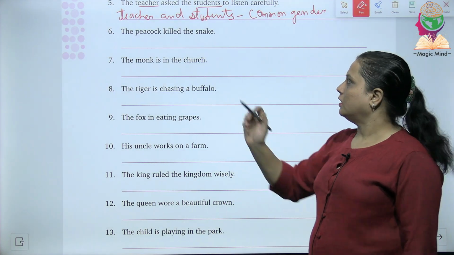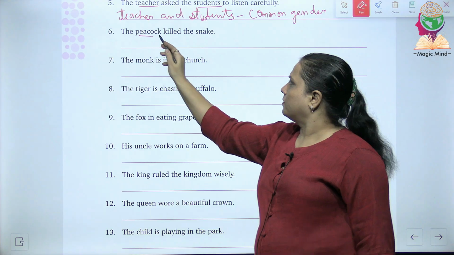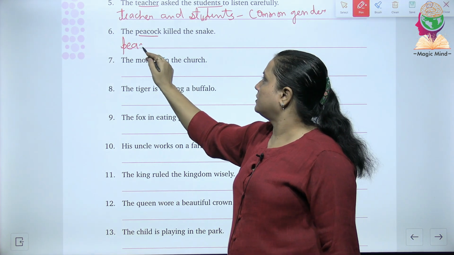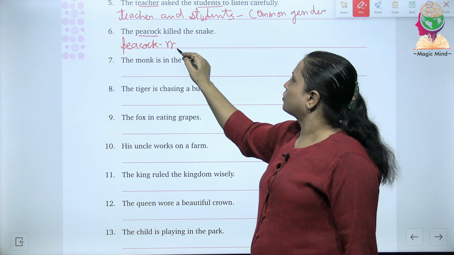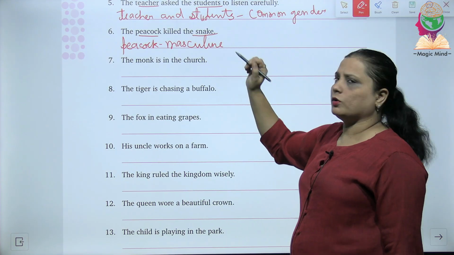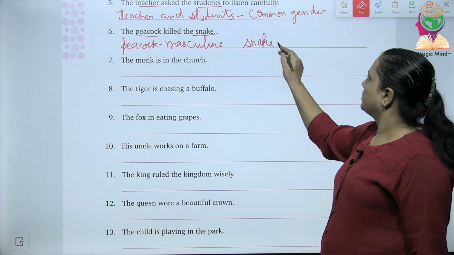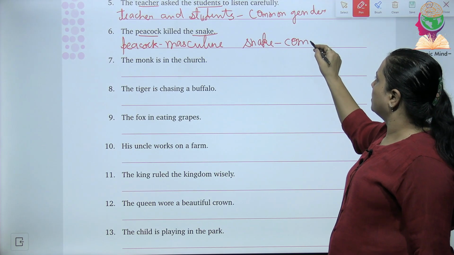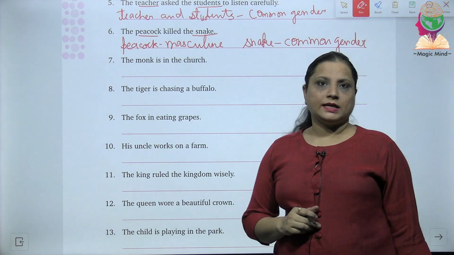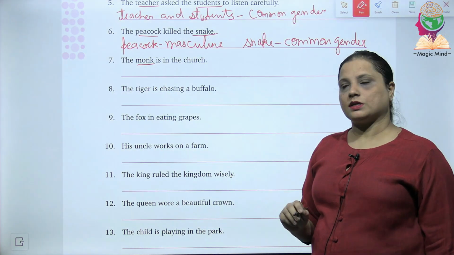Now the sixth, the peacock killed the snake. Okay, now what is peacock? Peacock is the male. So we will write here peacock masculine. And what about the snake? Snake is actually common gender. Next, the seventh. The monk is in the church. So the word monk is what? It's again a masculine gender.